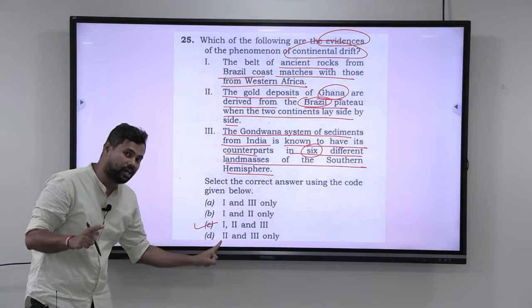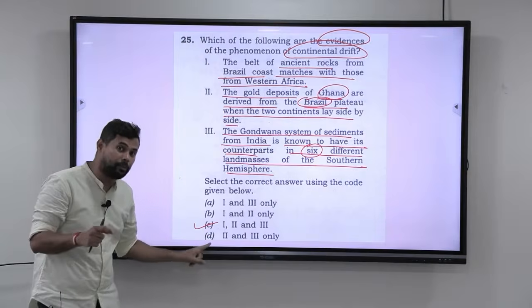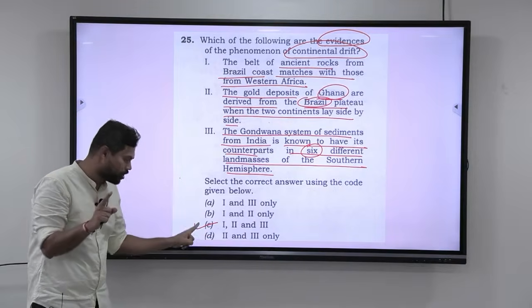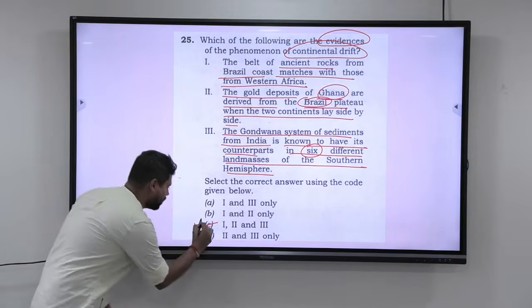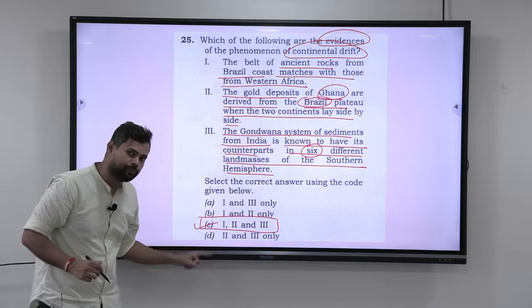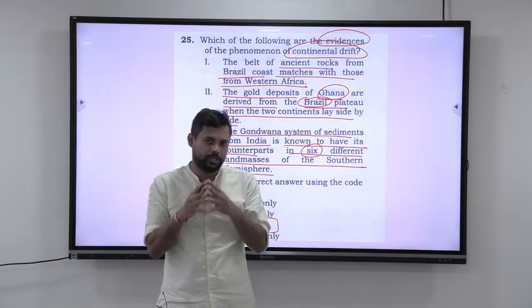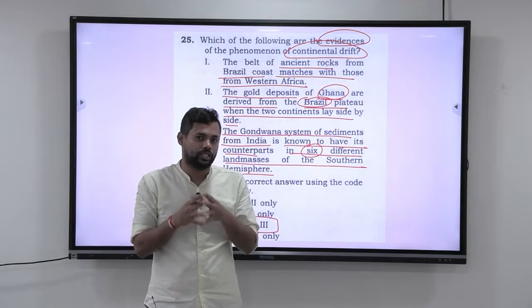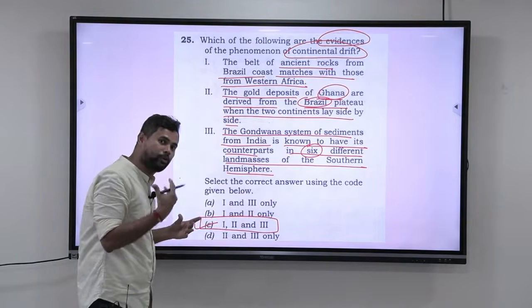Don't mark D in a hurry, thinking that that particular option is there in D. Okay, yes, all the 3 statements are correct, but all the 3 statements are given in this option called C. So be very, very careful of this trap also. So I hope that you understood this particular question. So this is the way you have to develop your lines of thought.